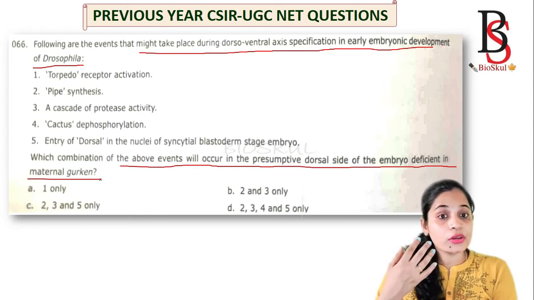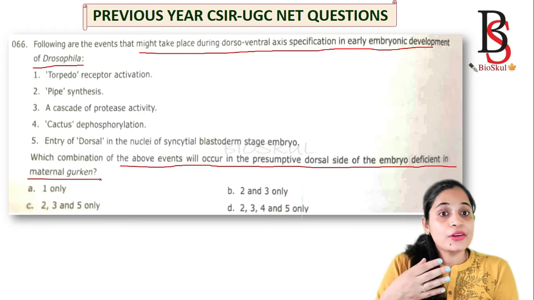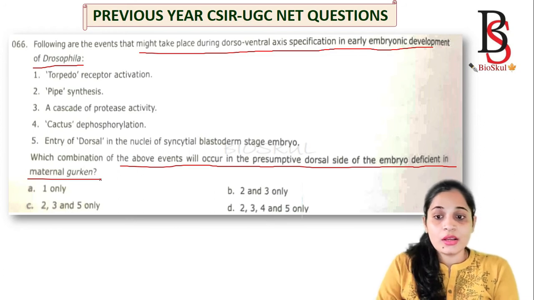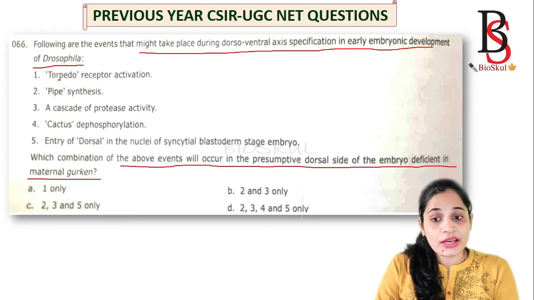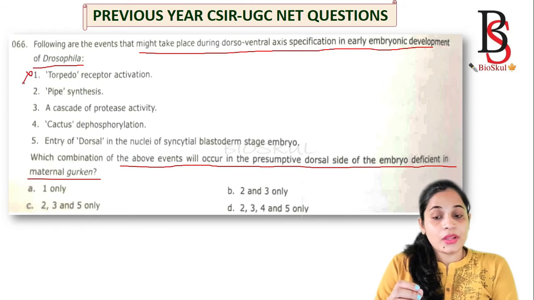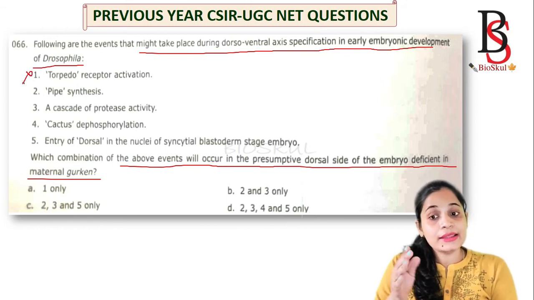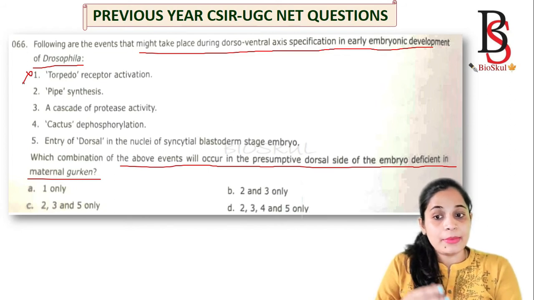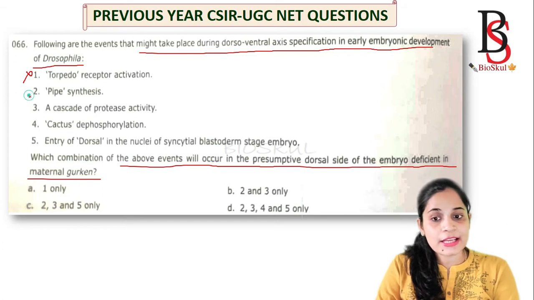If the maternal gurken is deficient, then that leads to ventralization. So if gurken is mutated, then there will be no chance of activation of the receptor, that is torpedo. So one will be wrong. If gurken is present, then torpedo is activated, and that inhibits pipe synthesis. But now as gurken is deficient, the pipe will be synthesized, and if pipe is synthesized, then that will lead to the cascade of protease activity. It's all about the ventralization.